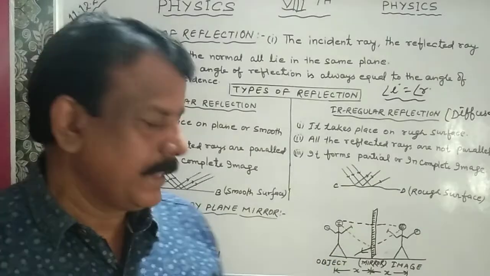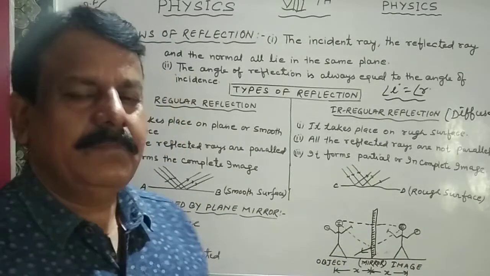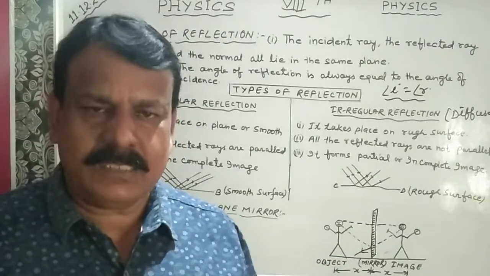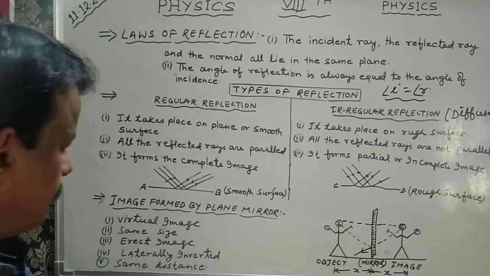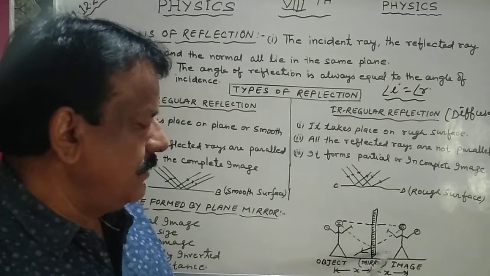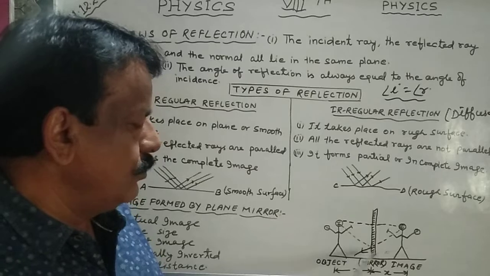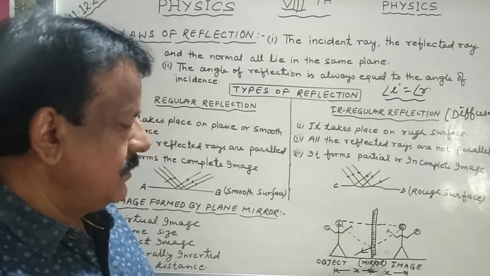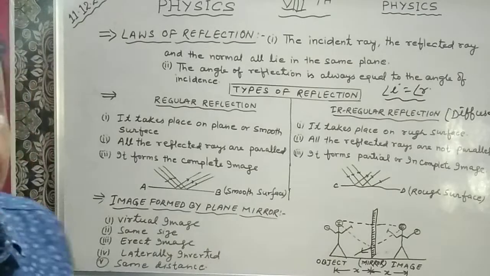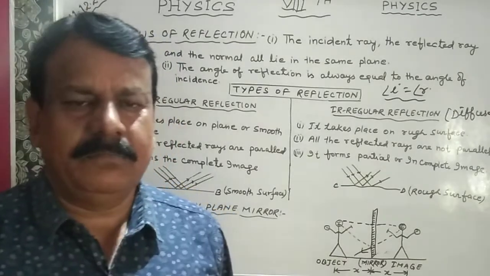So we get a laterally inverted image, where the side part is inverted. And the distance of the image and the distance of the object from the mirror are both the same. You can see here x and x, the distance. So this is the nature of the image formed in a plane mirror.